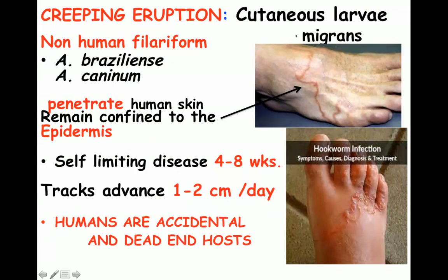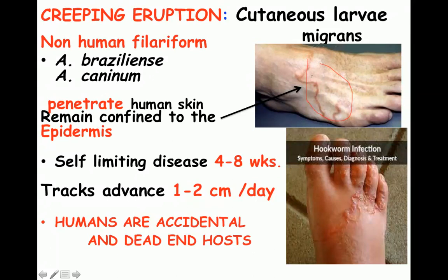Coming to creeping eruption, the second name for creeping eruption is cutaneous larva migrans. Now, this condition is seen only when non-human filariform larvae, of the dog hookworm, enter a human being, and these are Ancylostoma braziliensis or caninum. When they penetrate the human skin, as you can see in these pictures, they remain confined to the epidermis. They do not go deeper down.